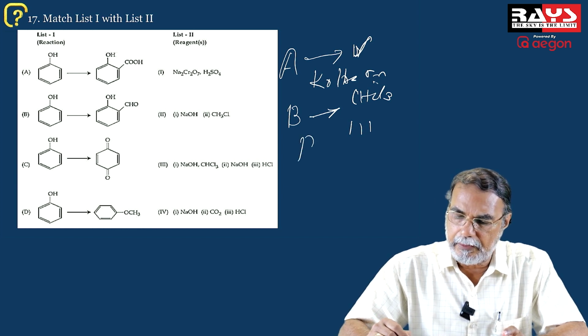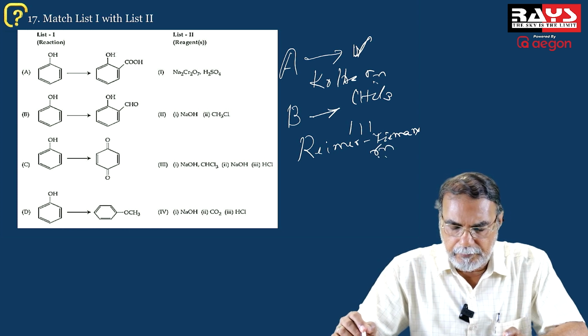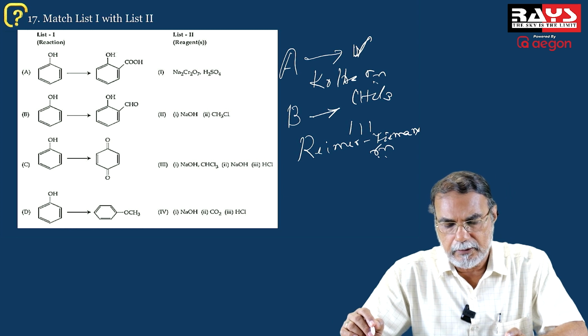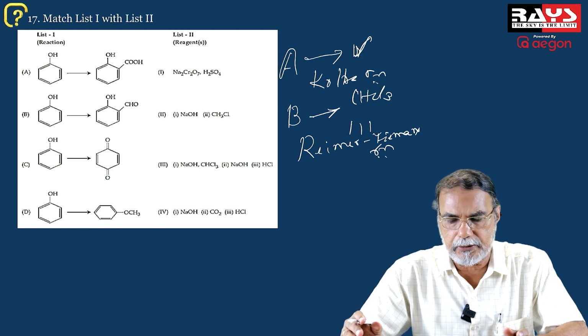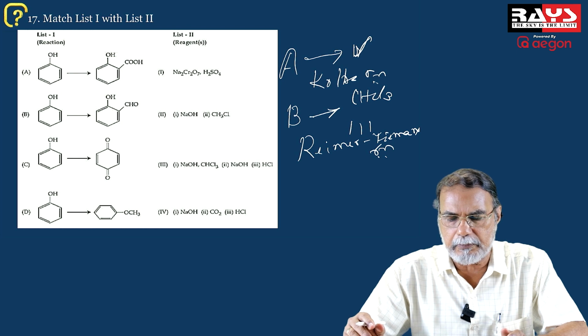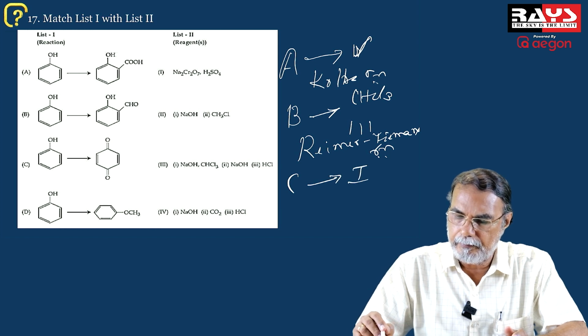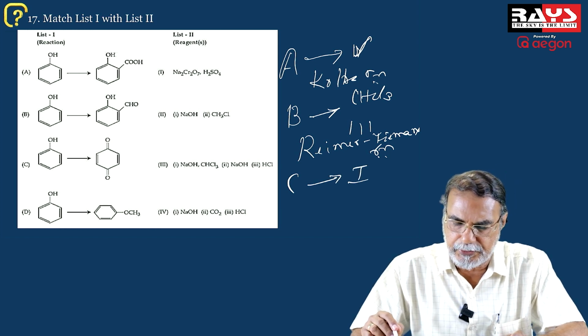That is the Reimer-Tiemann reaction. Now, the third conversion is oxidation of phenol to parabenzoquinone. And this takes place when phenol is oxidized by a comparatively strong oxidizing agent like potassium dichromate or sodium dichromate. So C can be correlated with 1. Oxidation reaction of phenol to parabenzoquinone.